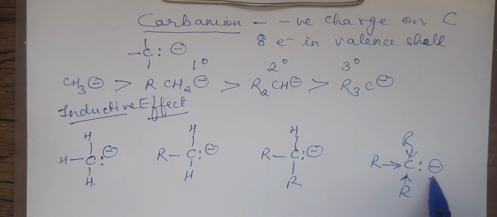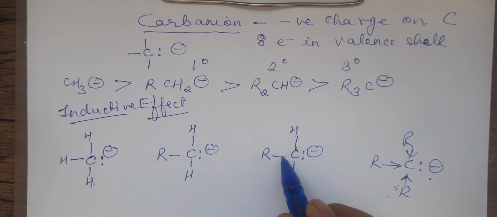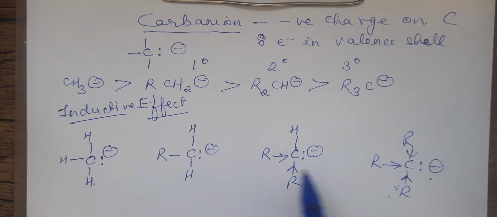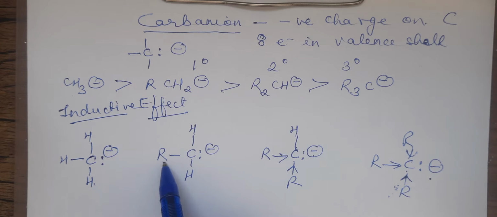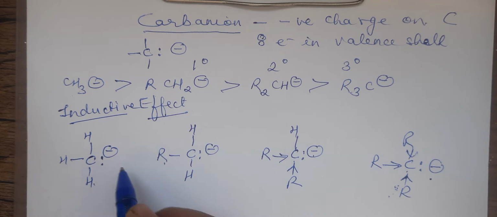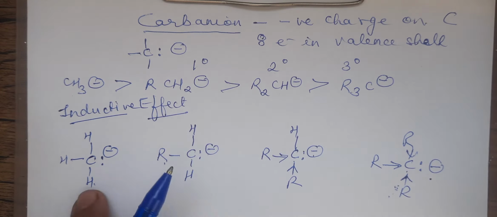When the negative charge becomes more, that makes this carbanion more reactive and less stable. Here there are 2 alkyl radicals pushing electrons, so this will be less negative than the last one. This has only 1 alkyl, so still less negative. So this is most negative, then this one, then this one, and then this one.